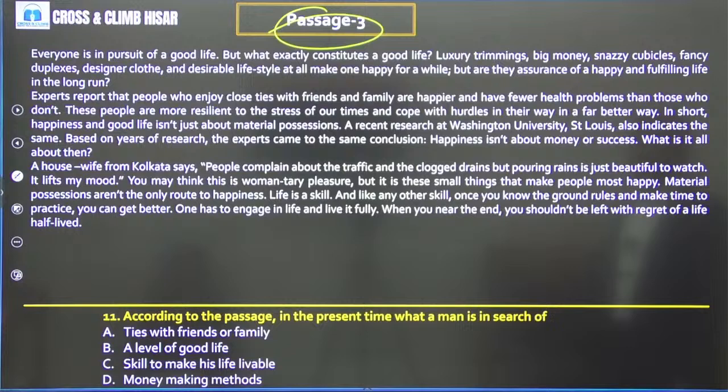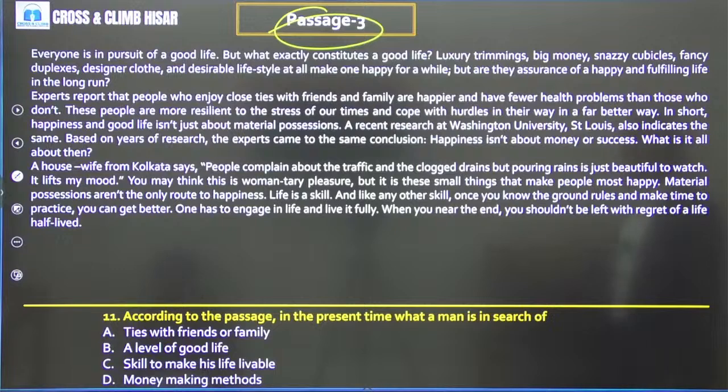Based on years of research, the experts came to the same conclusion. Happiness isn't about money or success. What is it all about then? A housewife from Kolkata says people complain about the traffic jam and the clogged drains, but pouring rain is just beautiful to watch. यानी बारिश हो रही हो तो लोग कंप्लेन भी करते हैं भाई, clogged drains, right, traffic, but maybe there is someone who is just enjoying the rain, तो उसके लिए तो happiness वही है.